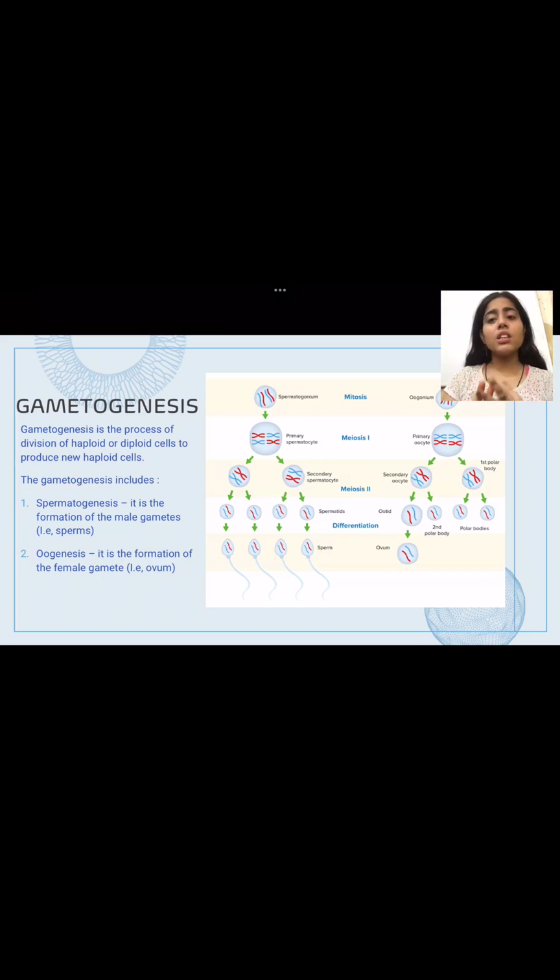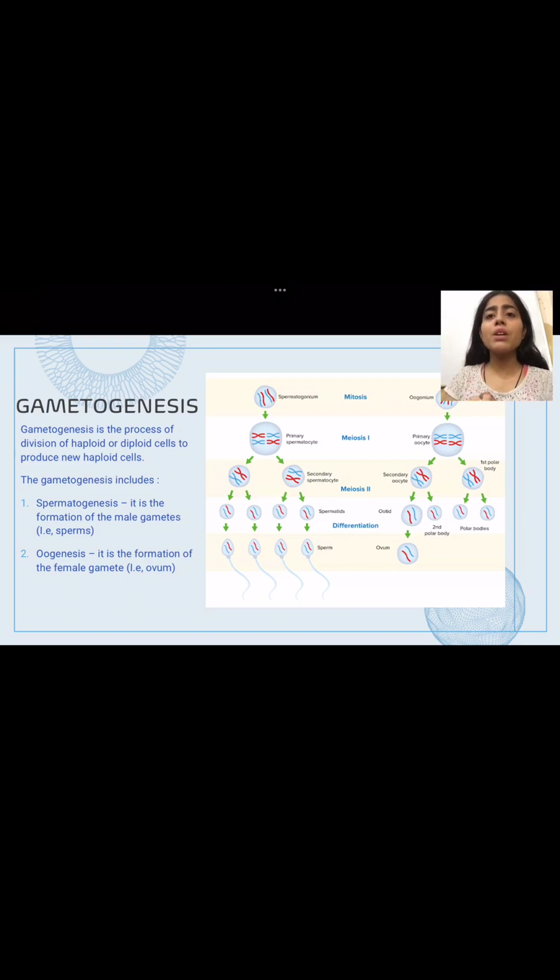So basically, it involves two processes. One of them is spermatogenesis, another is oogenesis. Spermatogenesis is the formation of male gametes, whereas oogenesis is the formation of female gametes. Male gametes are sperm, female gametes are ovum. Here is a flow chart that shows how spermatogenesis and oogenesis take place.